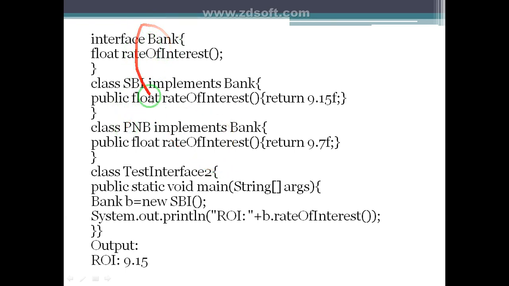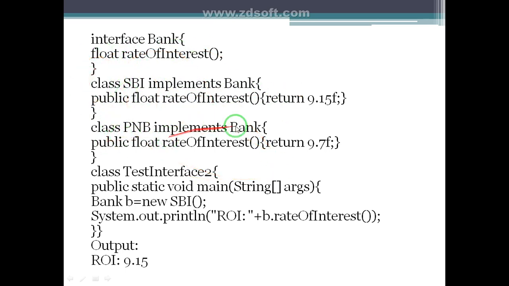That's why public cannot be overridden by default access. If we do not use public here, it will give an error.